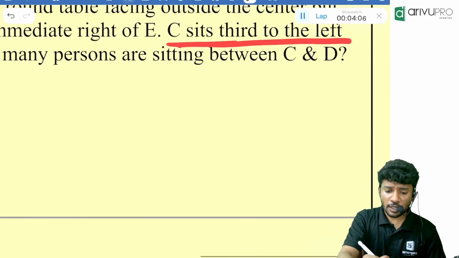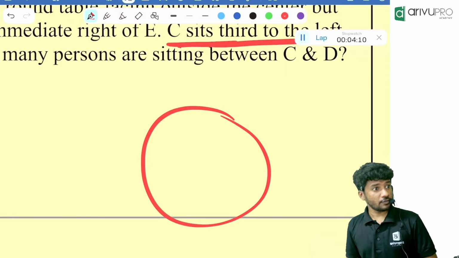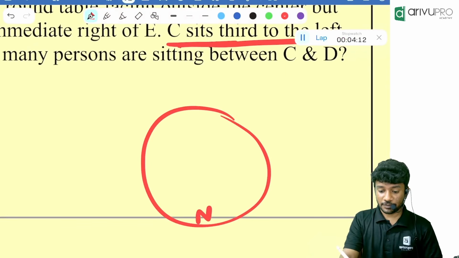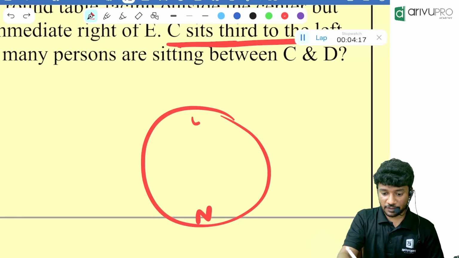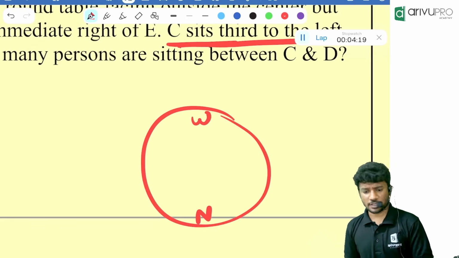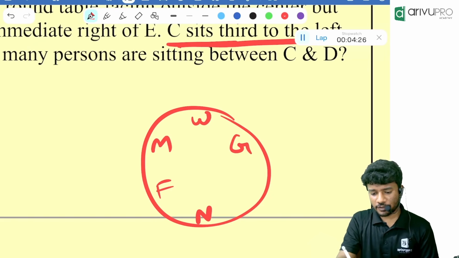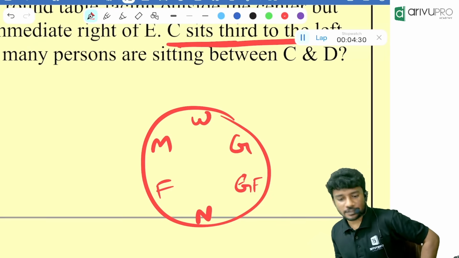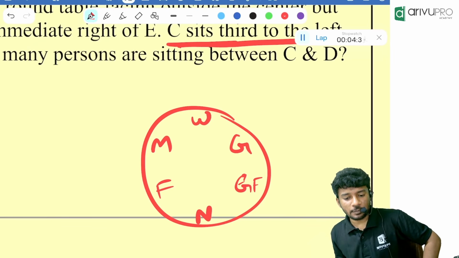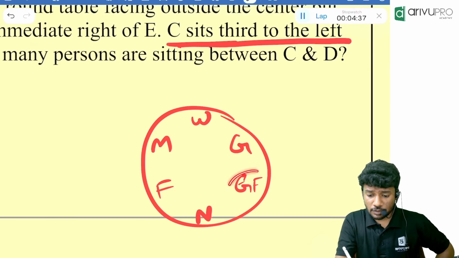Now I will draw a picture of you at a family dinner. For example, Nithin is sitting here. Then my wife is sitting over here, opposite. Then my father is sitting over here, then my mother. My late grandmother is sitting over here, my late grandfather over here. Now my question is, how many people are there in between Nithin and his wife? Two. That is correct.